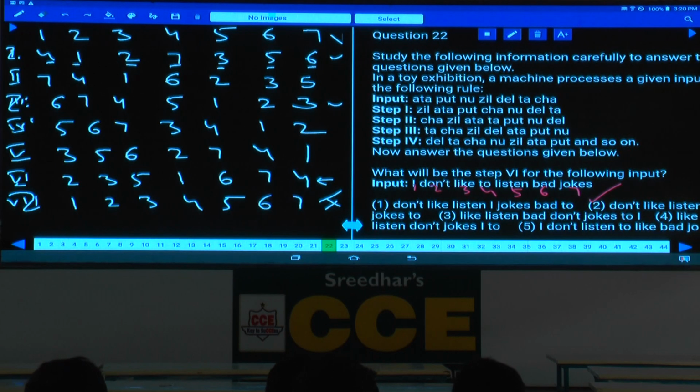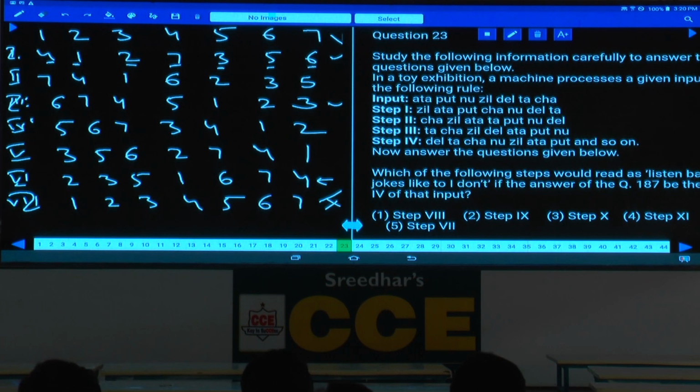Done with this? And 23. Which of the following steps would read as 'listen, bad jokes, like, I, do not', if the answer be the fourth step, isn't it? Now what is the question here? 23rd: which of the following steps would read as this one if step 4 of the input? Step 4 of the input is given. So the question is, which step will be the same as step 4?